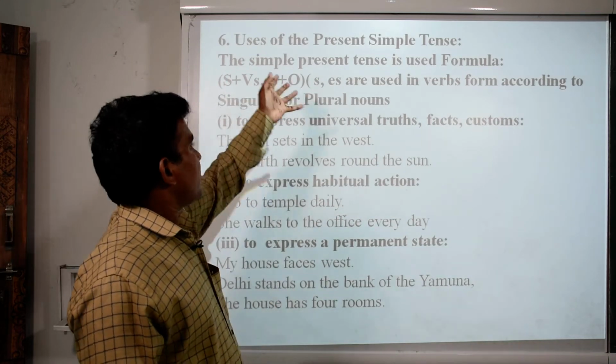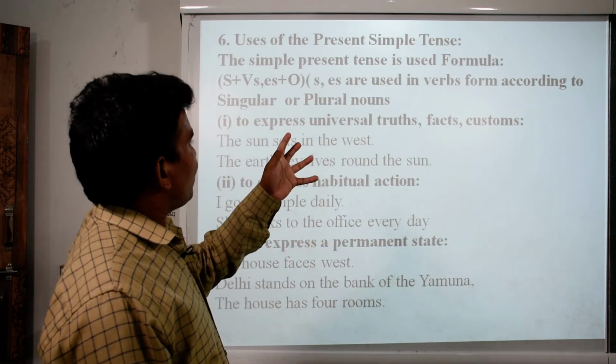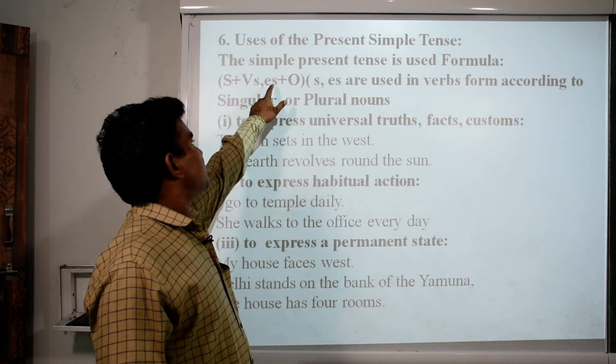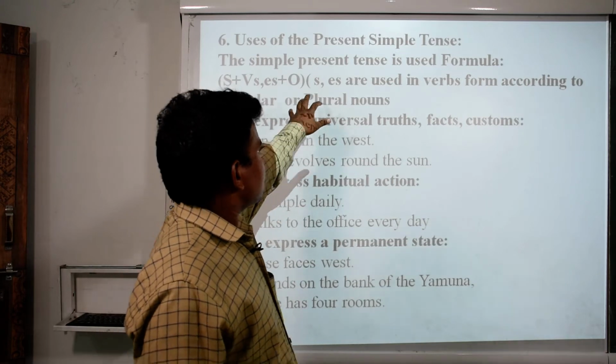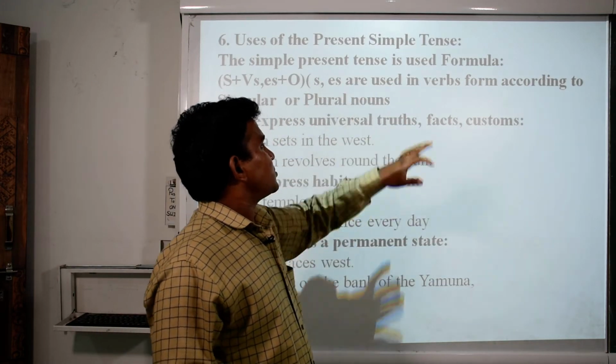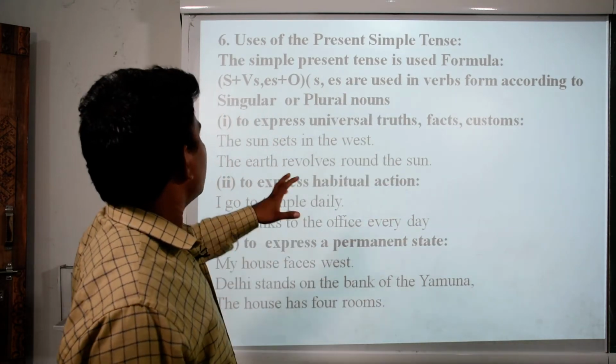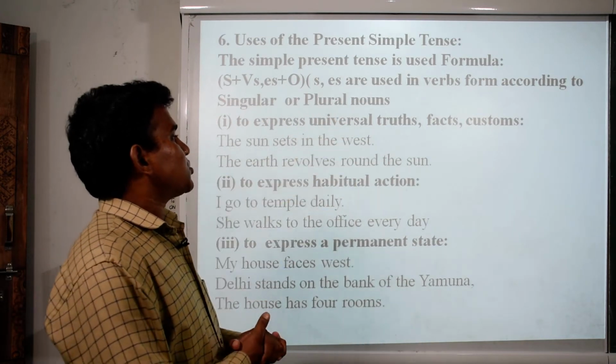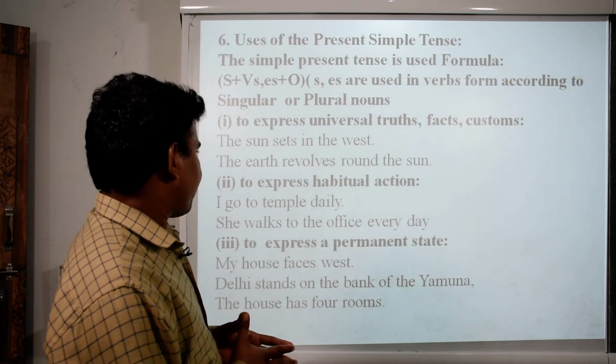Like the simple present tense, the formula is subject plus verb s/es plus object. S/es are used in the verb forms according to singular or plural nouns to express universal truth, facts and customs.